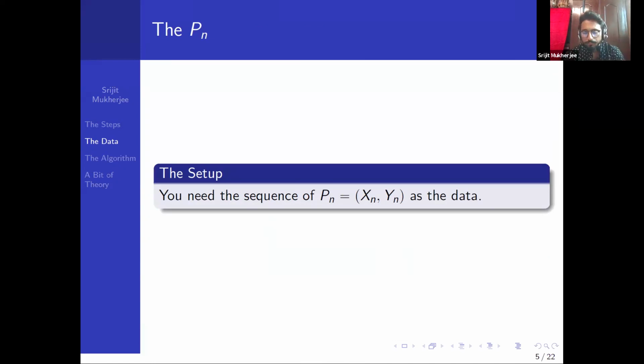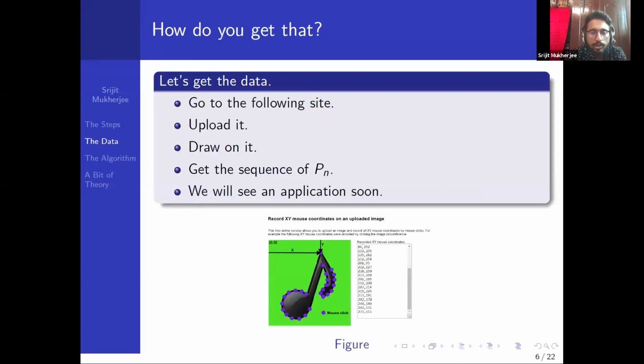Arnab sir suggested that I do it in Java, but I was not able to do it. So I used an online site to get the data. I will show you how the data looks while doing the example.